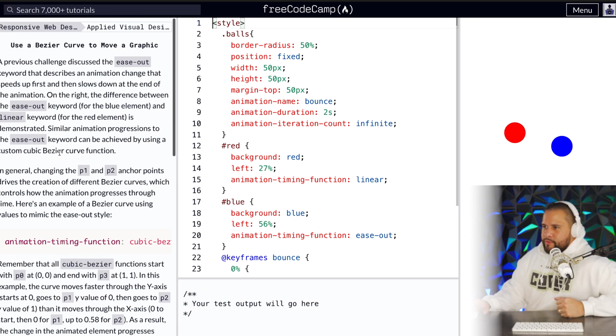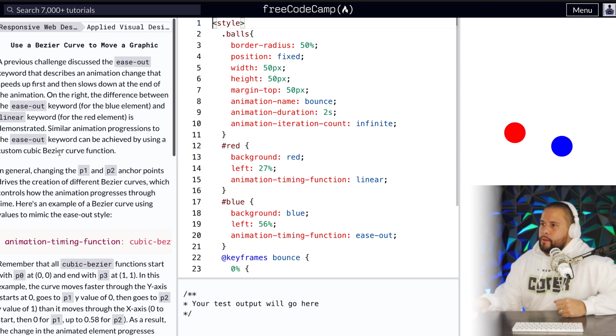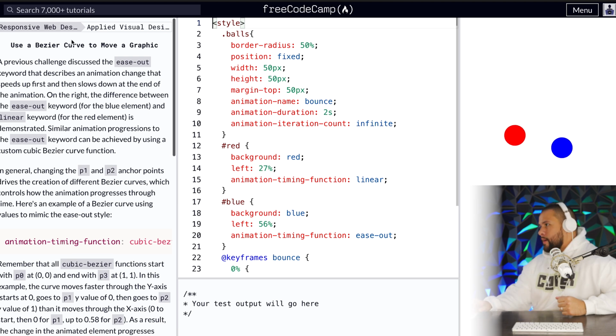Use a Bezier curve to move a graphic. Sorry, my son just woke up. He's running around. All right.